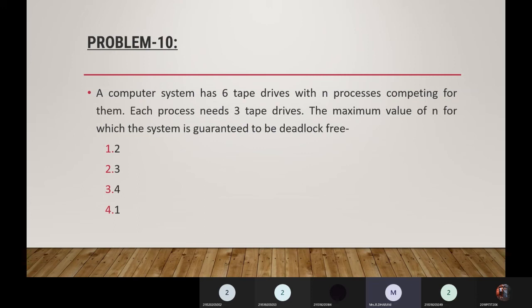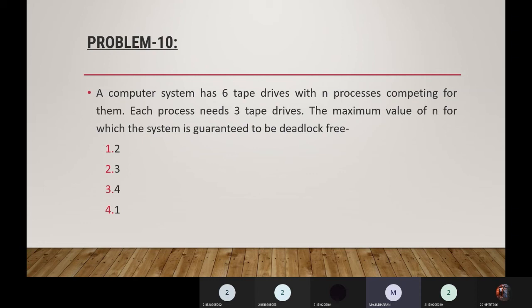The next problem. A computer system has 6 tape drives with n processes. 6 tape drives, in the sense it's one kind of resource, and it has 6 tape drives. A tape drive is a resource and the number of resource units is what we call 6. Resource type is common, but the number of units of the resource type is 6. So the system has 6 tape drives with n processes competing for them. Each process needs 3 tape drives. The maximum value of n for which the system is guaranteed to be deadlock free.